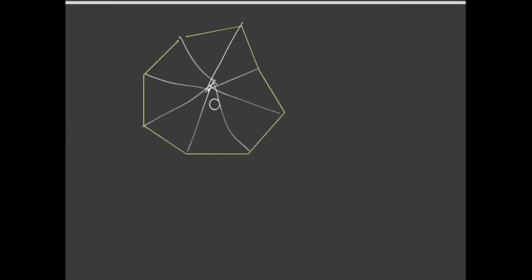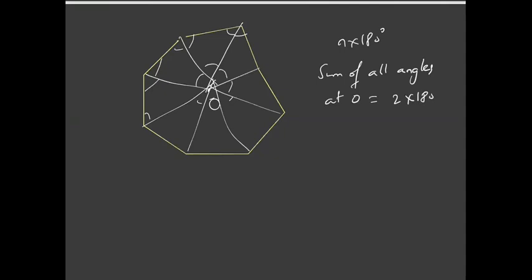So what will be the sum of all these angles? The sum of all these angles would be n times 180 degrees, and the sum of all the angles at O would be 2 times 180 degrees.